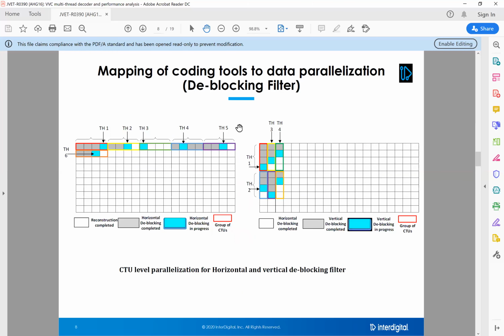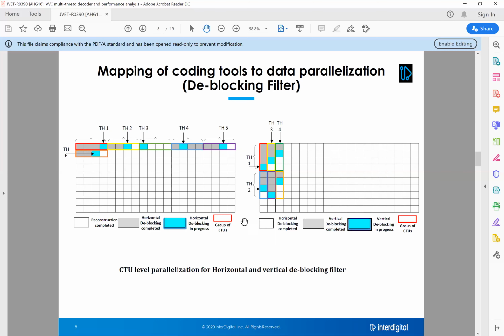And deblocking, we have horizontal deblocking and vertical deblocking, similar to inter-CU reconstruction. During the horizontal deblocking, a particular thread will be assigned one or a group of CTUs, and thread 2 will again be allocated a group of CTUs, and they will be executed in parallel with thread 1.